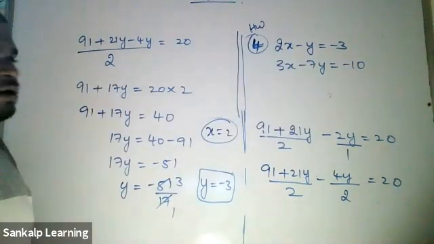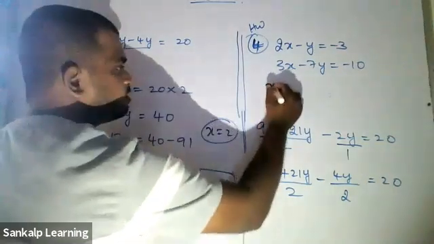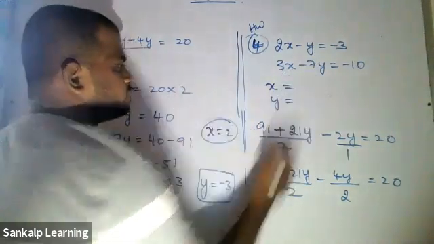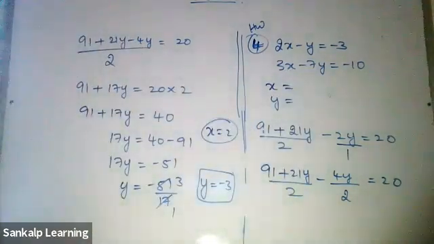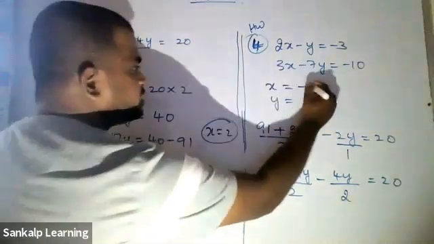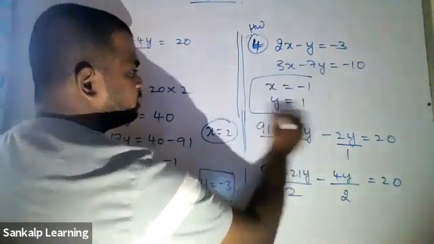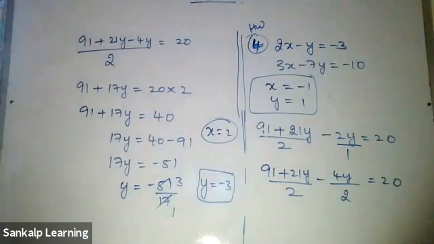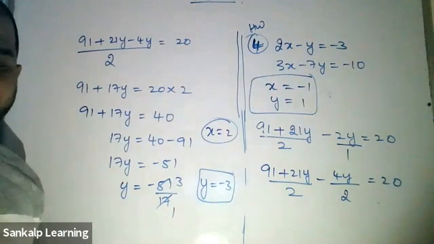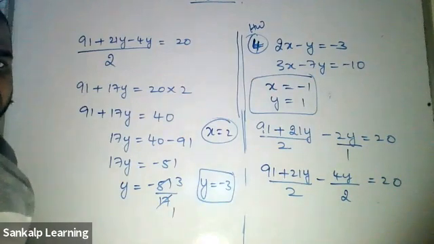Try it out. I will also give you the answers, what you should get, so that you can verify yourself. x you should get as minus 1 and y you should get as plus 1. These are your answers. Okay. Is that clear for everyone? Yes, sir. Yeah.